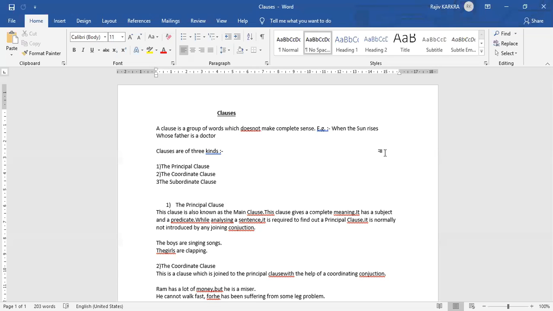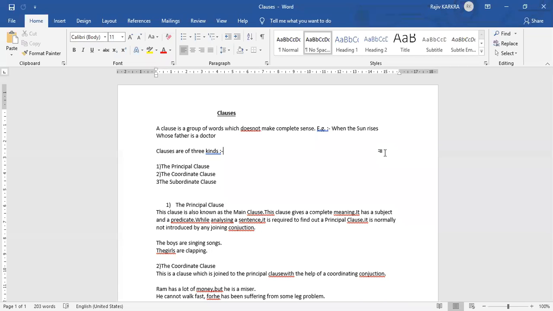So clauses can be of three types. What are these types? The principal clause, the coordinate clause, and the subordinate clause. Firstly is the principal clause. What is a principal clause?